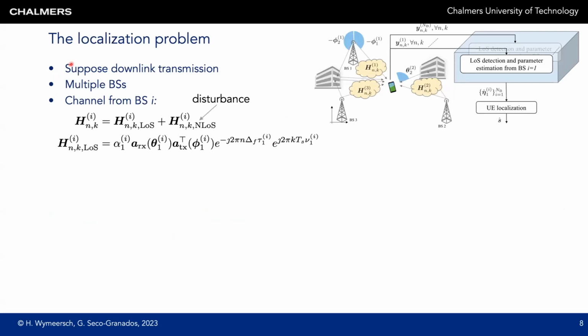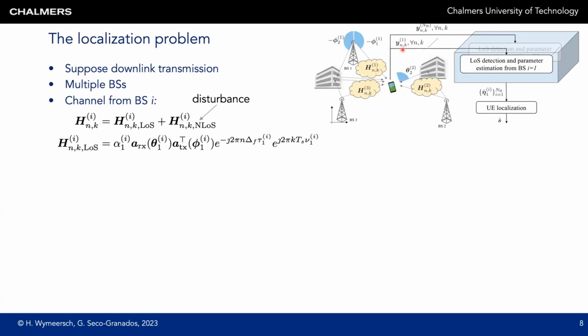First, we will talk about the localization problem. The localization problem is visualized on the right. There are, in this case, 3 base stations sending downlink signals to the user. These signals are sent at the same time but on orthogonal subcarriers. Between each base station and the user, there's a corresponding channel, indexed by the base station index, H1, H2, H3. The channel depends on the subcarrier index N and the time K. The channel depends on geometric parameters, including the delay of the different paths, the angles of departure at the base station, and the angles of arrival at the user.